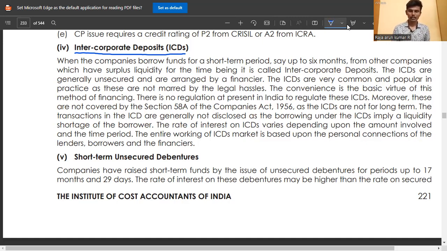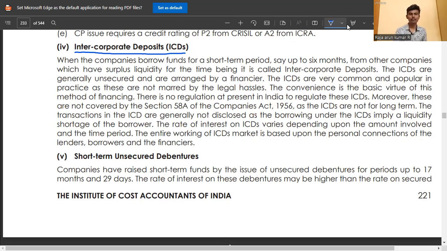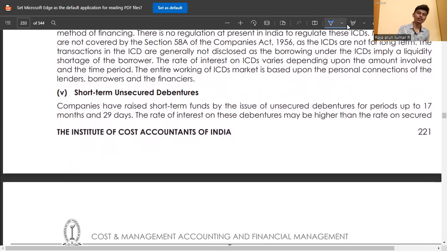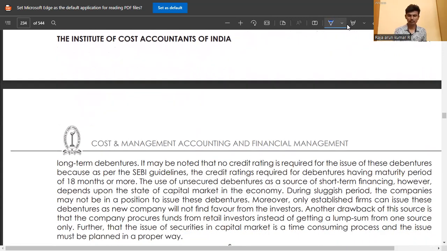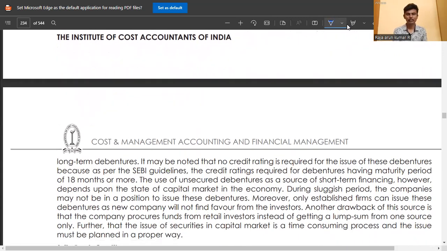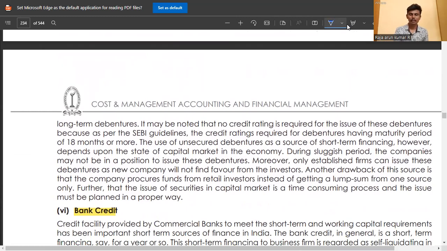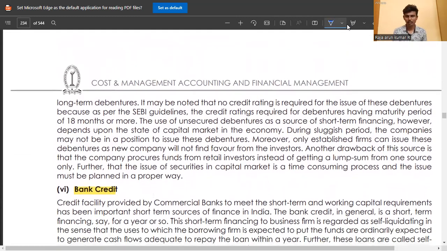Then short-term unsecured debentures. Debentures are unsecured. We can also get unsecured debenture loans in the company. There is no security; the money is not secured after the company gets it. Like that, they give unsecured loans or debentures.